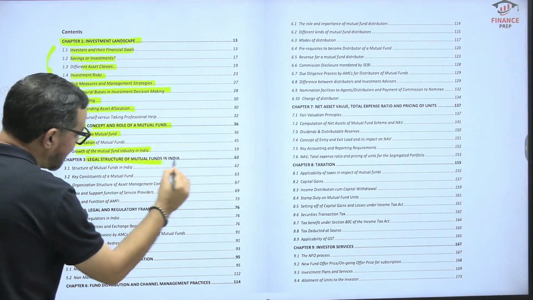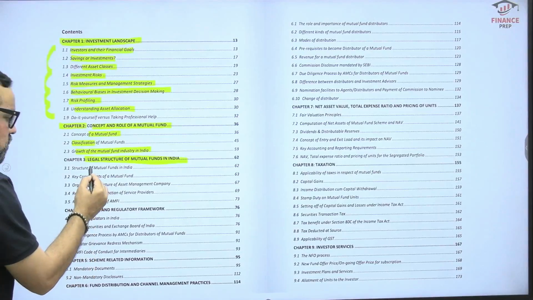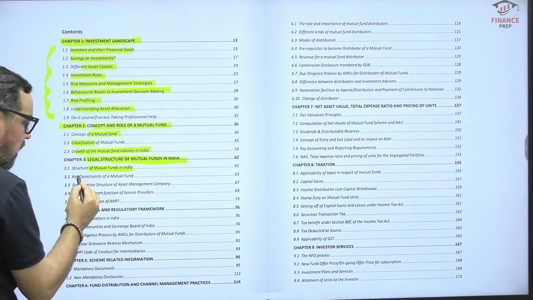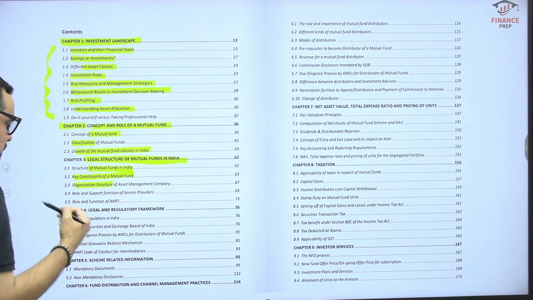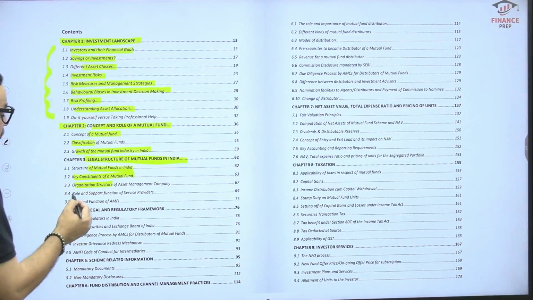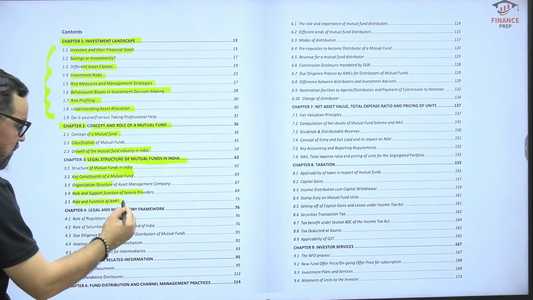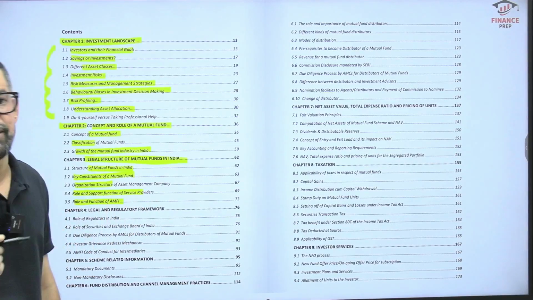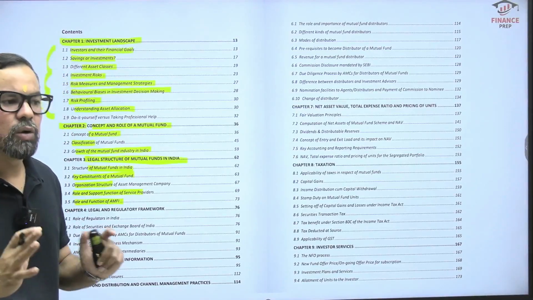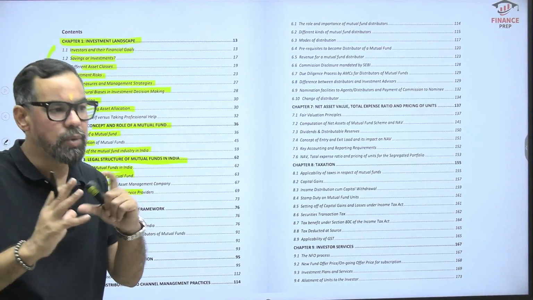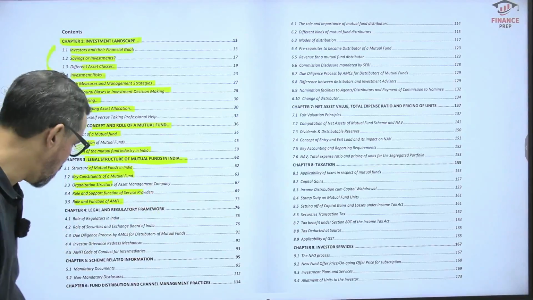Third one is legal structure. So here we have SEBI and AMFI: mutual funds in India, key constituents of a mutual fund, organizational structure of an AMC, asset management company, role and support of service providers, and function of AMFI. AMFI is basically an SRO, Association of Mutual Funds in India, which works to bridge the gap between service providers and the regulators or the government, right?